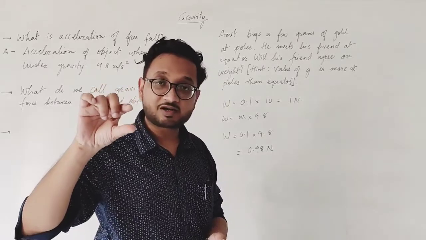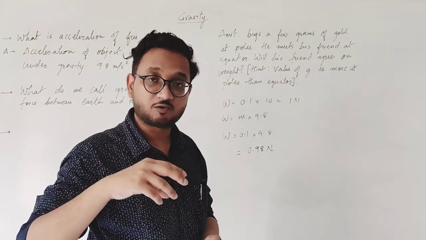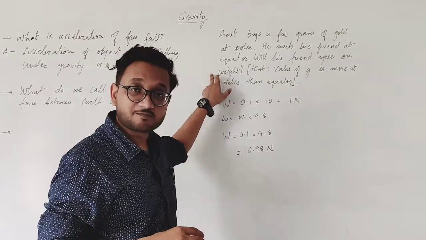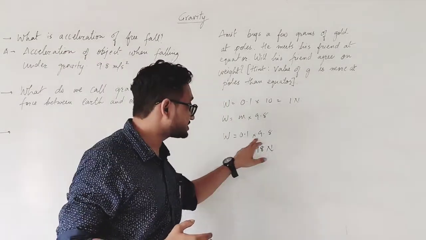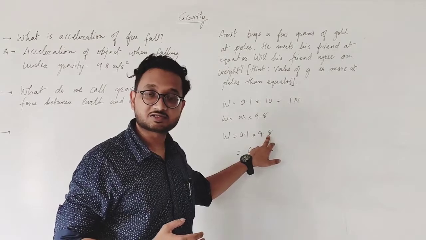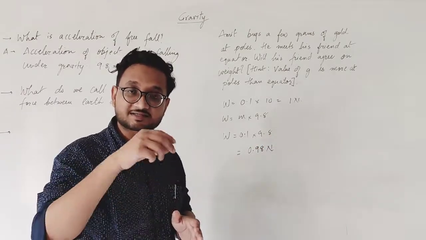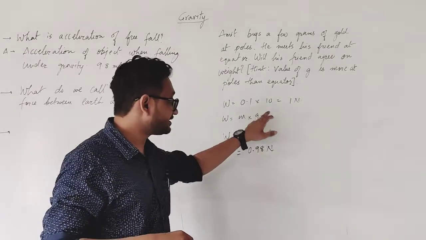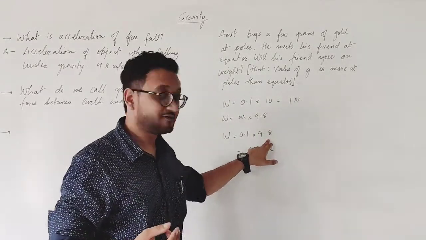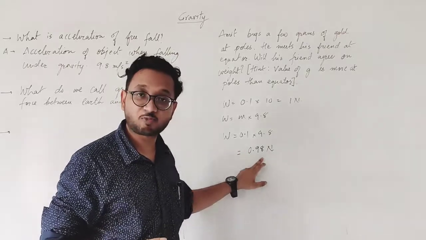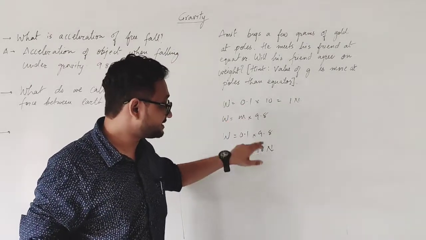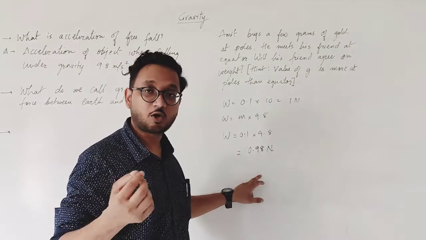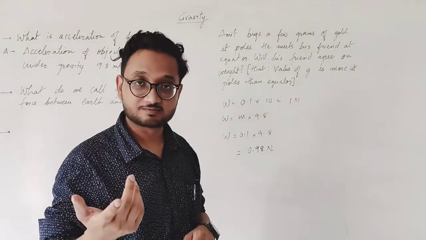But when he brings that gold to the equator, the weighing machine now uses 9.8 as the acceleration of gravity. So instead of 10, it is 9.8, which is less, and it will give 0.98 newtons. Before it was 1 newton, now it is 0.98 newtons, so almost 1 newton but not 1 newton.